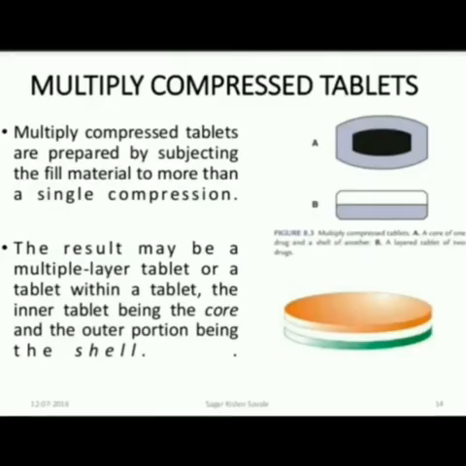Coming to the next one, that is multiple compressed tablets. Multiple compressed tablets are prepared by filling material with more than a single compression. Here we will use more ingredients. So it is known as a multiple layer tablet or a tablet within a tablet, the inner tablet being the core and the outer portion being the shell.